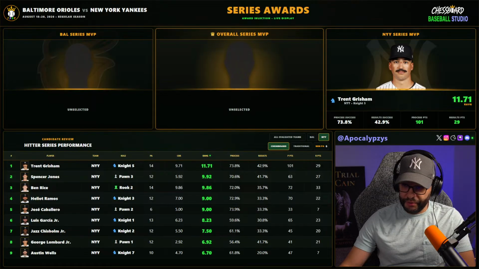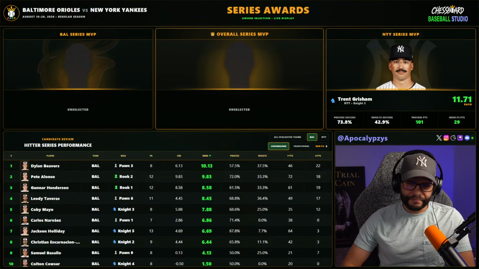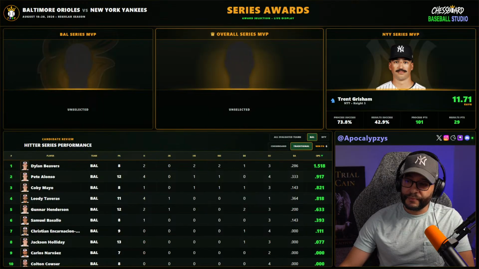And now let's look at the Orioles. And that's exactly who I thought the MVP was. Now I need to compare this with Alonso, because Alonso also had a really solid series. But Beavers still takes him in RAvg, and again, that's the main driver. Now Alonso had 4 more plate appearances than Beavers. So let's see what the traditional stats tell us. So this tells a little bit of a different story. Although not really.